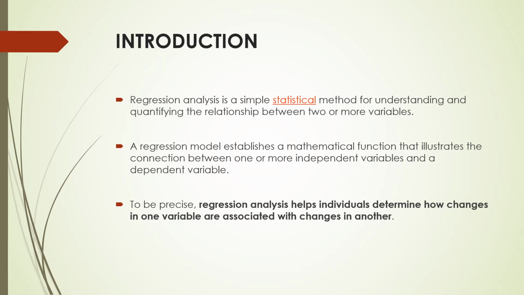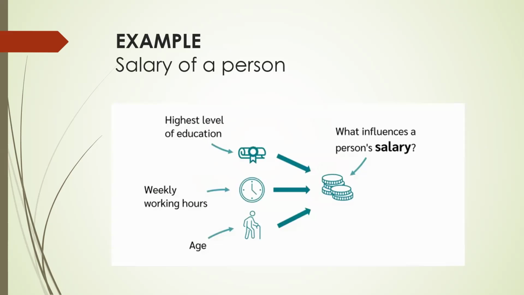in another variable. For example, if we take the example of the salary of a person, we know that there will be certain factors which will influence a person's salary. There could be many factors. For example, the level of education of a person, the weekly working hours, or age, or the working experience of the person. All of these factors influence a person's salary, and they determine what will be the person's salary.